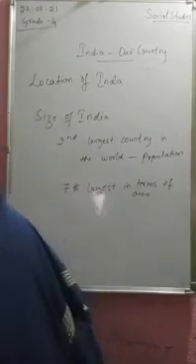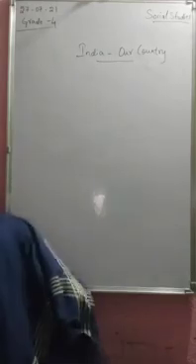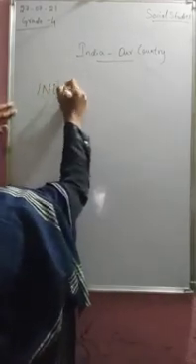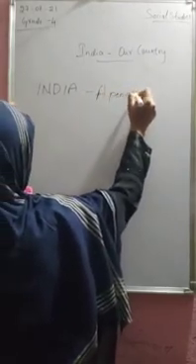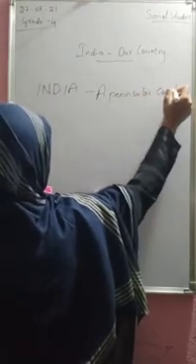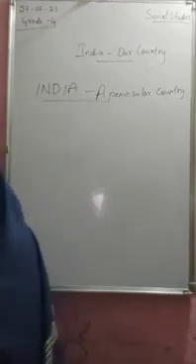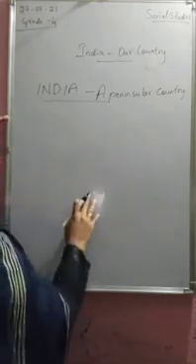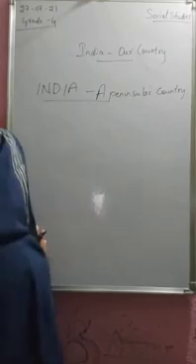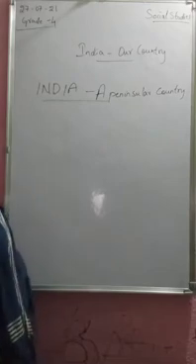Now moving on, India is called a peninsular country. Why is it called so? Let's have a look. It is called so because three sides of India are covered with water. The southern part of India is covered with water. So it could be defined as a peninsula.